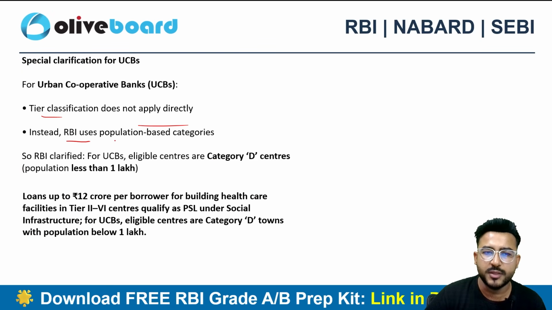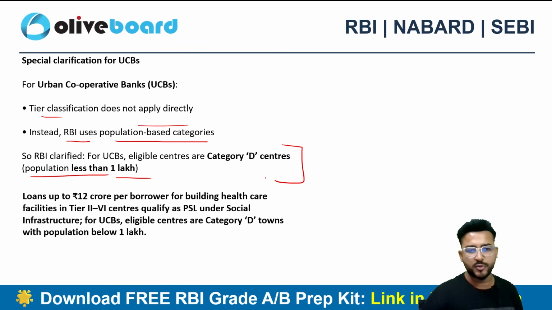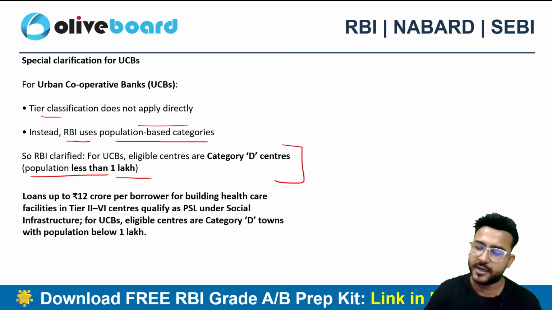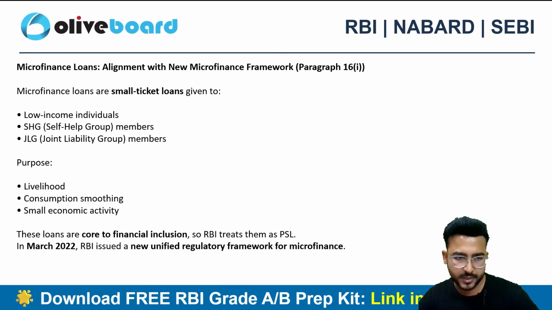Instead, RBI uses population based criteria. So population less than 1 lakh rupees should be there for the UCBs to become eligible for PSL categorization related to such a kind of loan, right? So that's the update here.